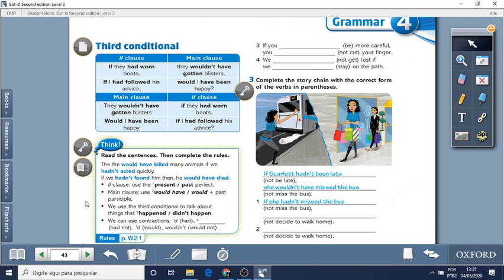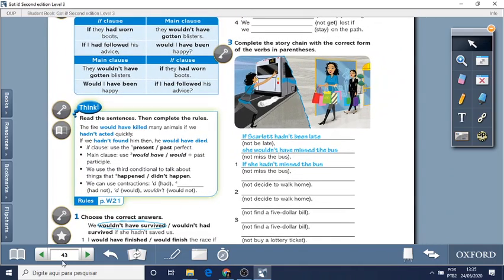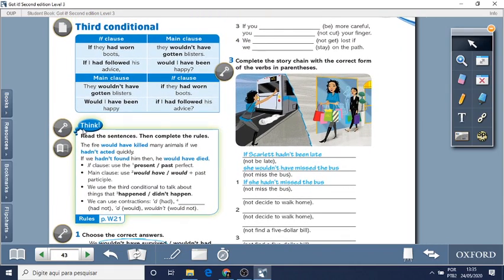So now we're going to do this exercise here. Go to page 43, the think box. Read the sentences and complete the rules. The fire would have killed many animals if we hadn't acted quickly. Did the fire kill many animals? No. Why not? Because we acted quickly. But if we hadn't acted quickly, the fire would have killed many animals.